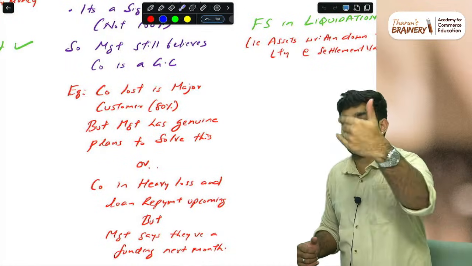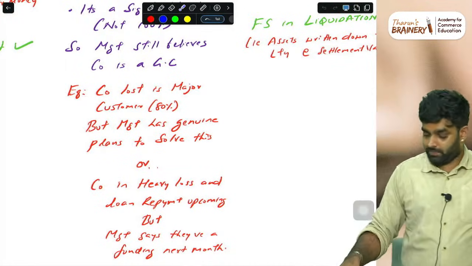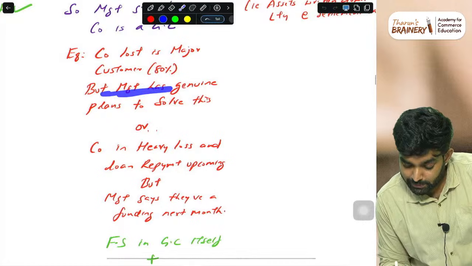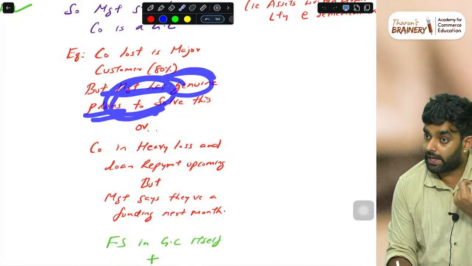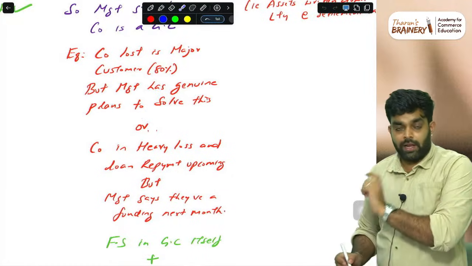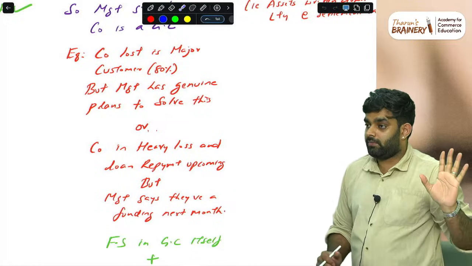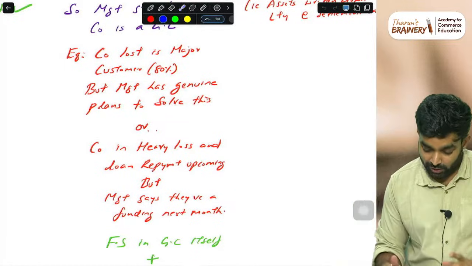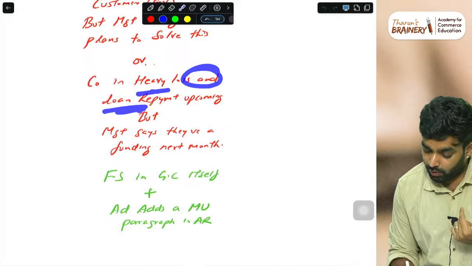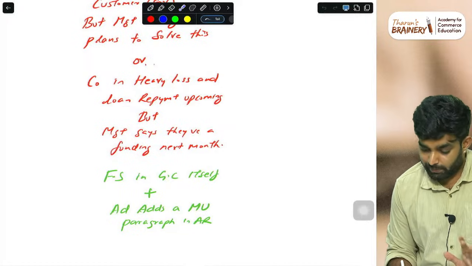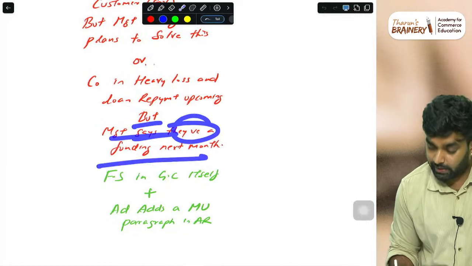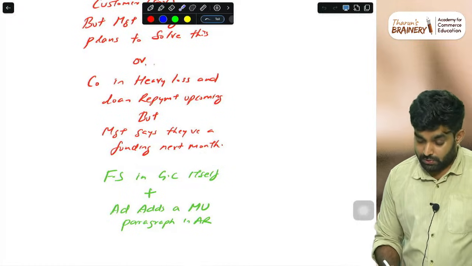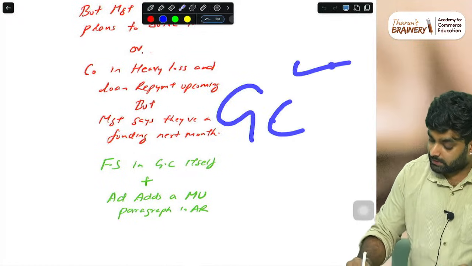If that answer is okay for the auditor, done. No problem. That is, management has a genuine plan. This is what you need to write as an answer. In the question, the management plan is genuine and you have to evaluate it. That is your brilliance. Or the company is in heavy loss and a bigger loan repayment is upcoming, but management says they have funding next month or other plans. So in this case, going concern is still there.